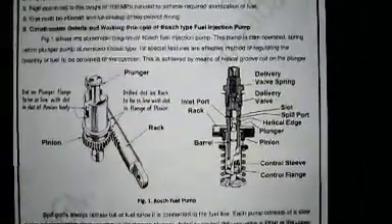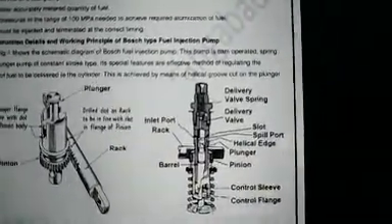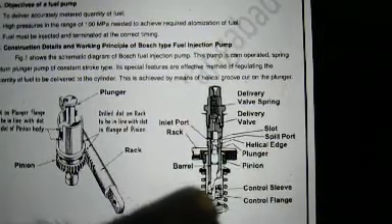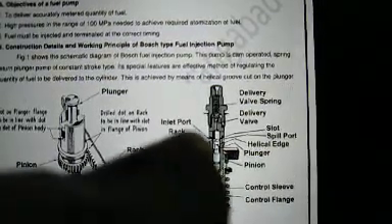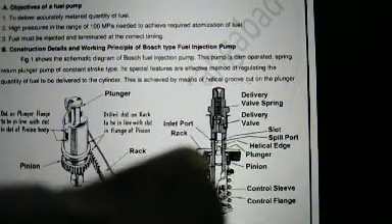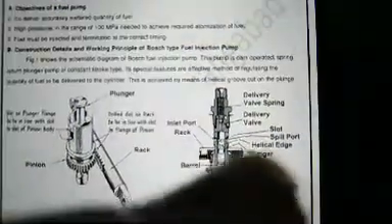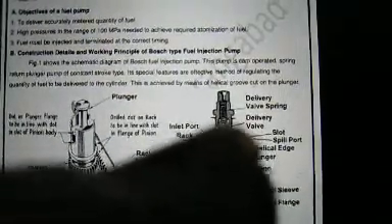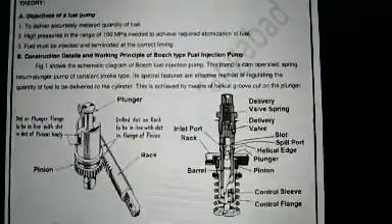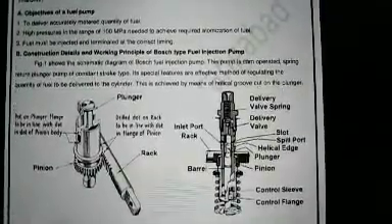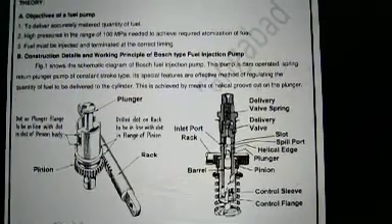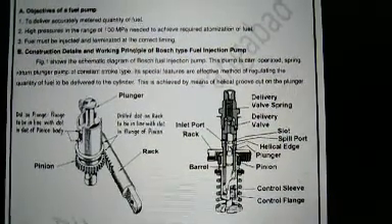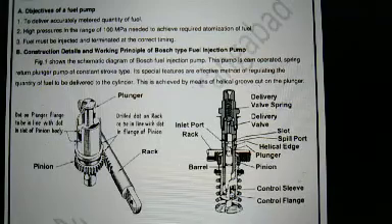Now let us see the cut view for this Bosch type of fuel pump. It consists of a control flange, control sleeve, barrel, a plunger, a pinion, an inlet port, a spill port, that is the helical edge, delivery valve, and valve spring. This is the constructional detail for the single cylinder, single plunger Bosch type fuel pump. Now the figure shows the schematic diagram of the Bosch type fuel injection pump.